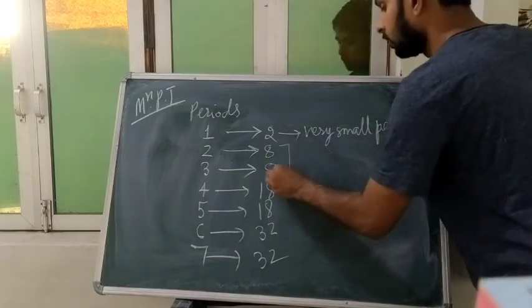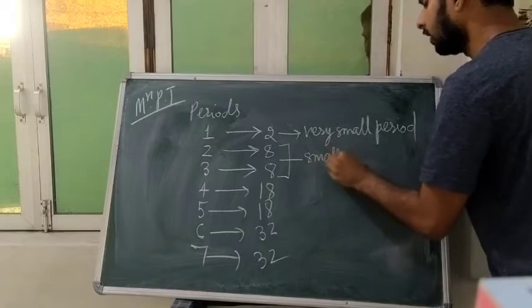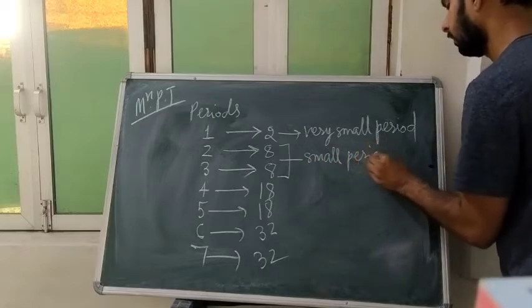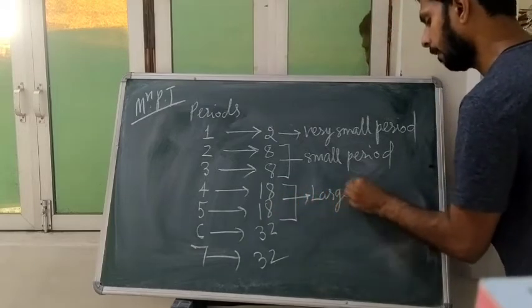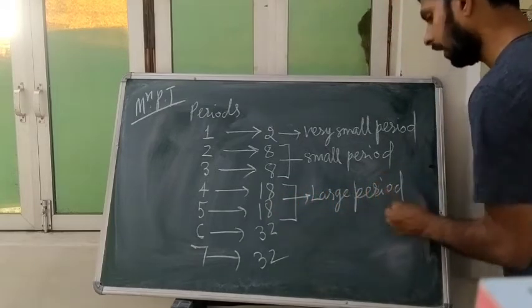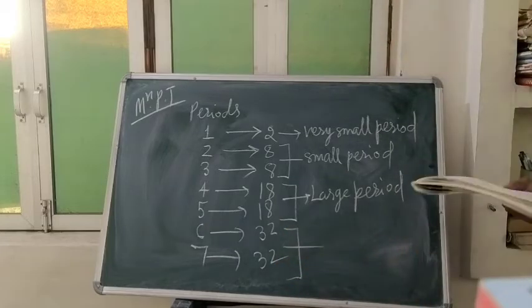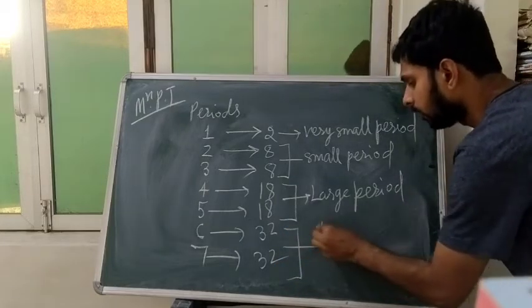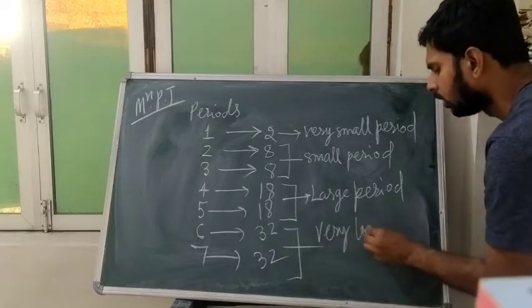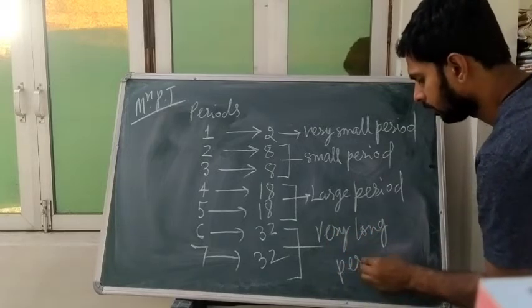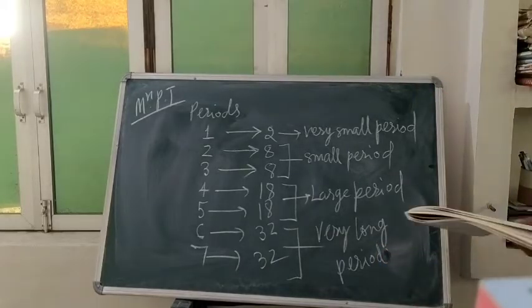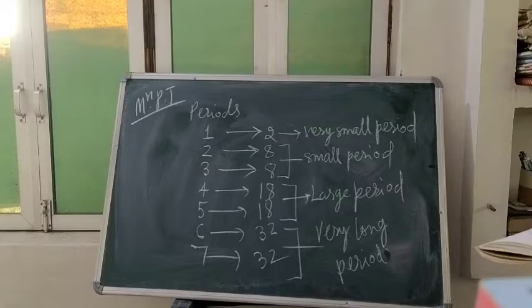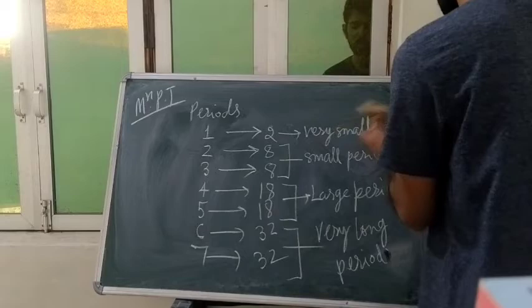The first is called our very small period. This is called our small period. This 2 and 3 are small periods. This is called our large period, and this one is called our very long period. Okay, so there are 7 periods. Have this screenshot.